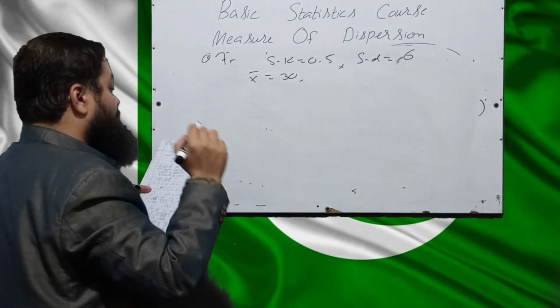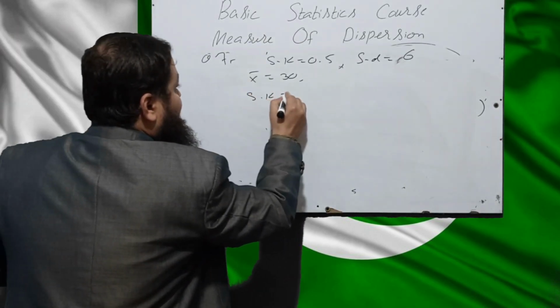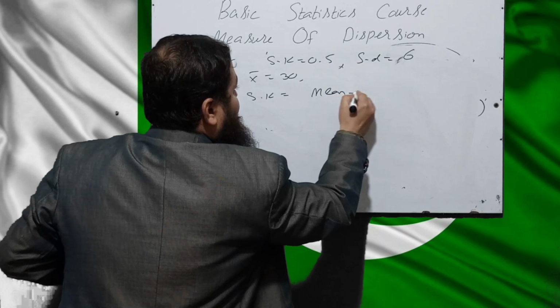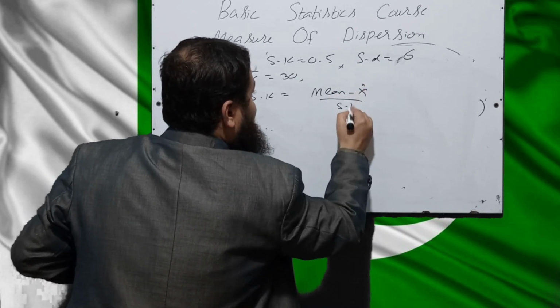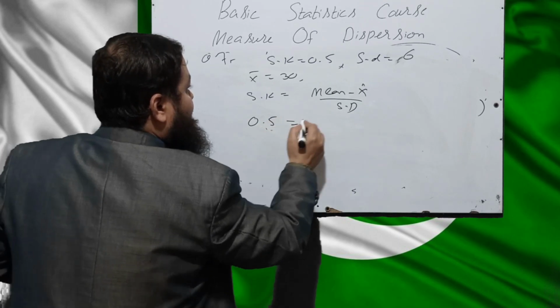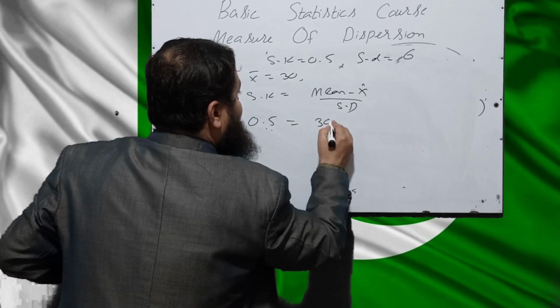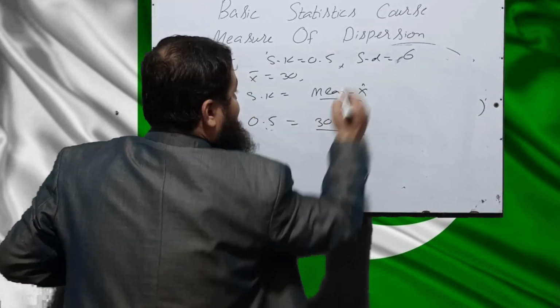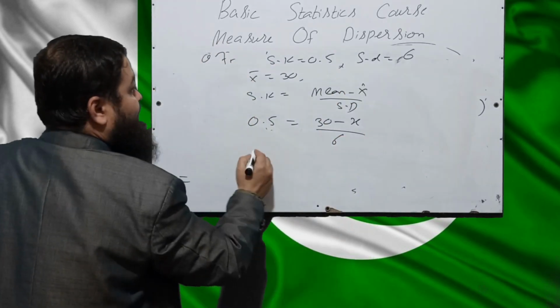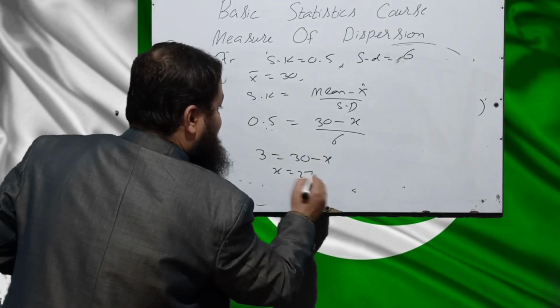The values of mode and median of the distribution are, we know skewness is equal to mean minus mode over standard deviation. Just put the value, skewness 0.5 is equal to mean is given 30 minus x over standard deviation 6. 6 multiplied by 0.5 is 3, is equal to 30 minus x. X will be equal to 27.